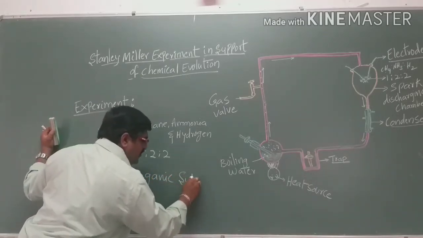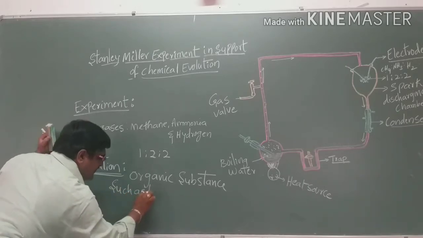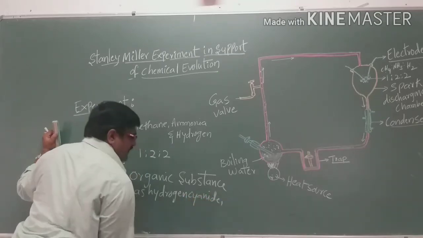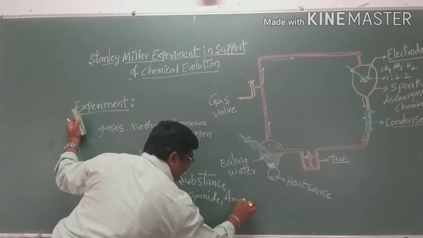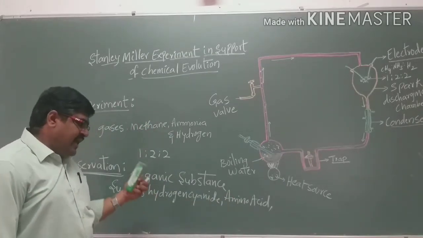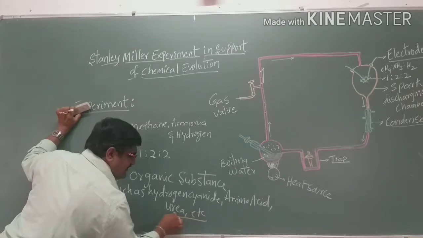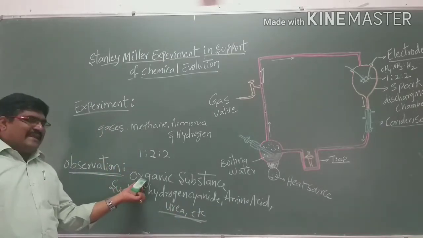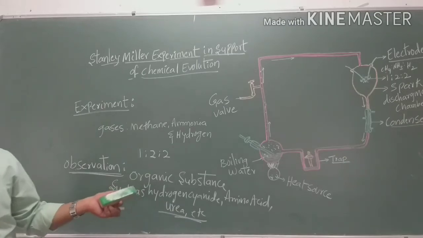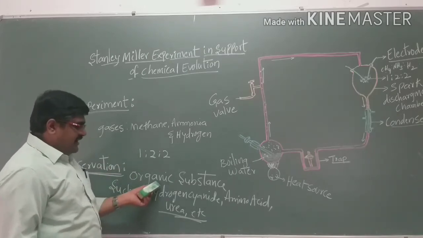It produces organic substances such as hydrogen cyanide, amino acids, and urea, and so on. So organic substances are produced from the simple inorganic elements, as observed by Stanley.